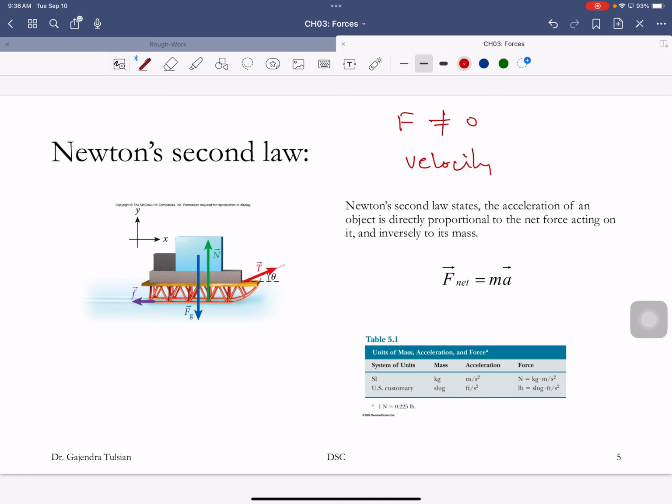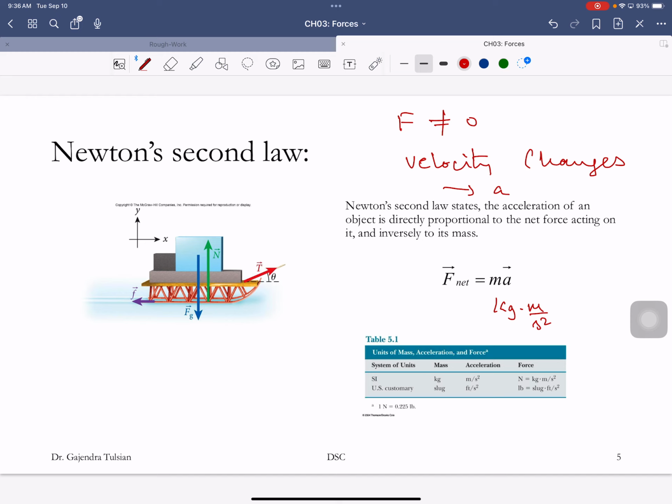Now the units of this: we will deal with mostly SI units. Mass is measured in kilograms. Acceleration in meters per second squared. So the units for force would be kilograms meters per second squared.